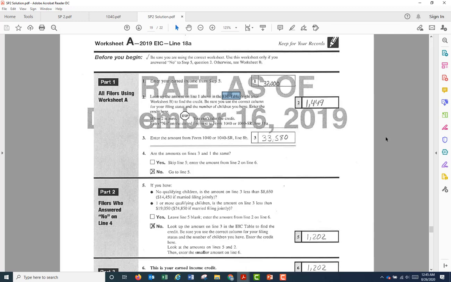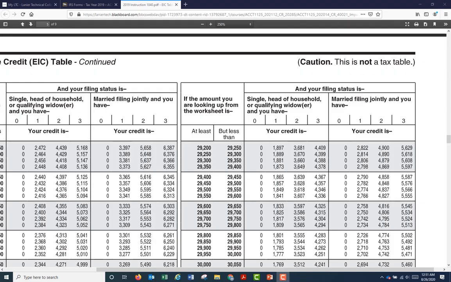Look that up, the 32,000 in the EIC table, and you will find the answer to that is 1449. This is the EIC table. We want to look up the 32,000 of earned income in these two columns, at least and but less than.